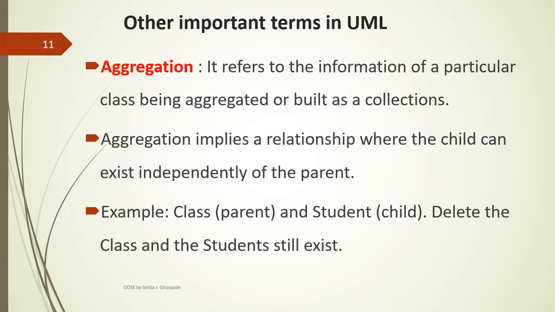We consider here, for example, the TYBSC class. TYBSC class is a parent node and student is one more class. It is a child class. Parent class is TYBSC class and child class is student class. Though anyone deletes a TYBSC class, still student classes exist here. Graphically, this aggregation is denoted by a diamond symbol.